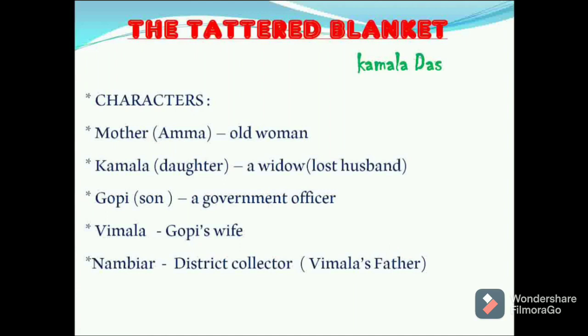Let me explain first the characters. For the better understanding of the lesson, we should know the characters. Mother, and she's called Amma, and she was an old woman. It means mother had a daughter and son, Kamala and Gopi. Kamala was the daughter, and Gopi is the son.